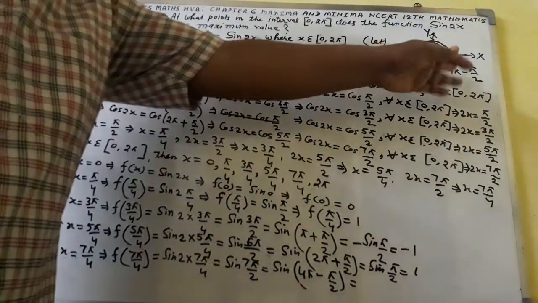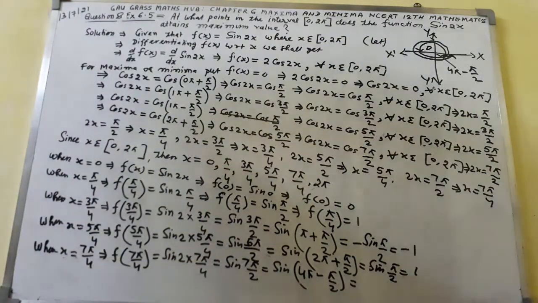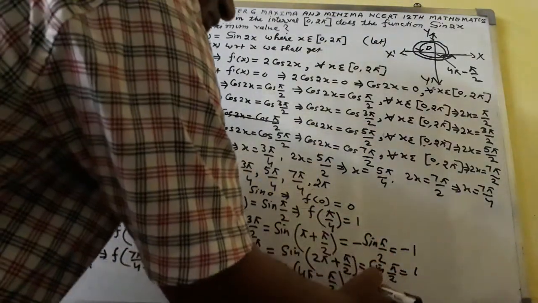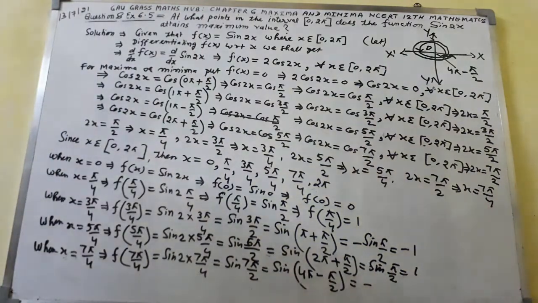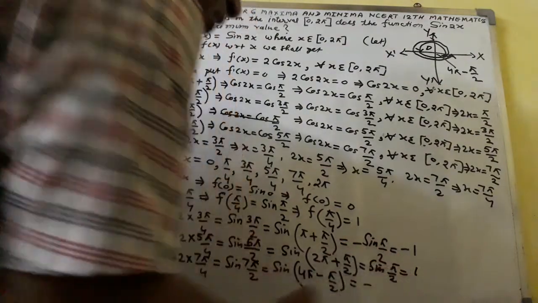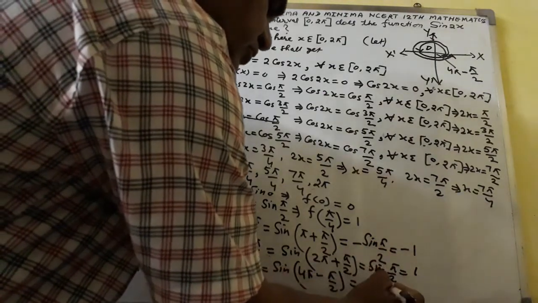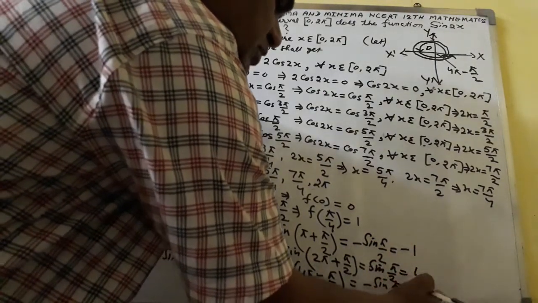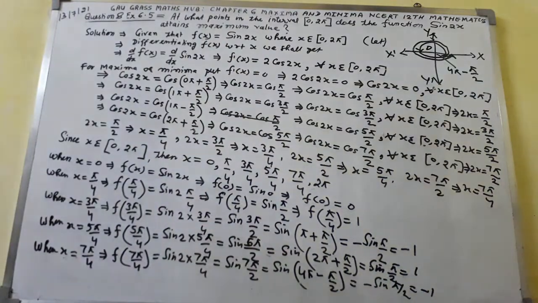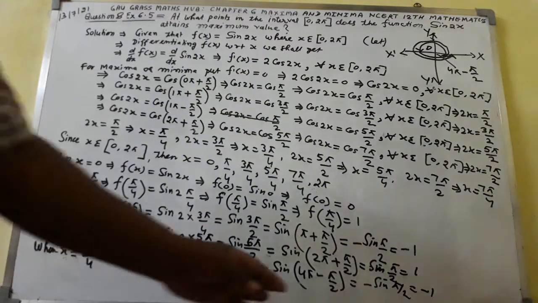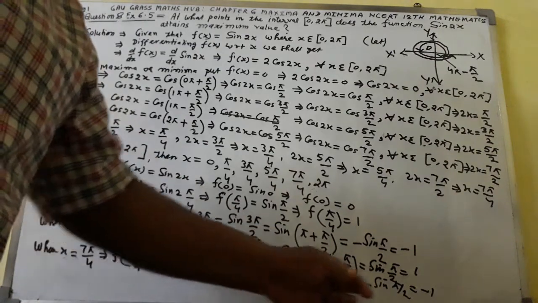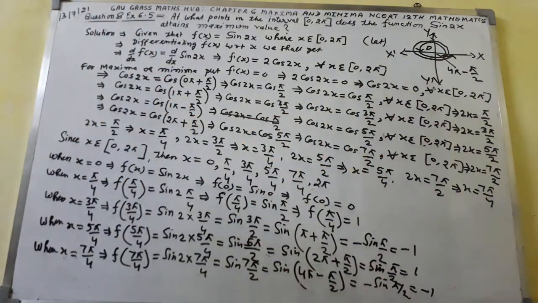in the fourth quadrant. In the fourth quadrant sine will be negative. So here you will get minus sin pi by 2, which equals minus 1. The minus sign will be there, since sine is negative in the fourth quadrant. So sin pi by 2 gives minus 1.